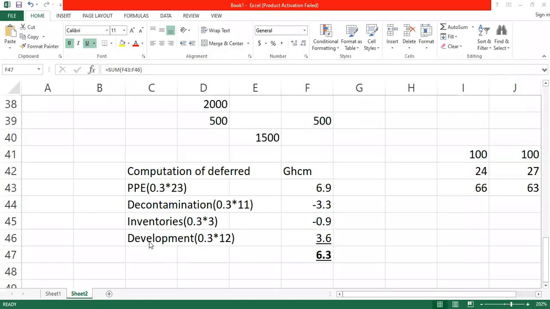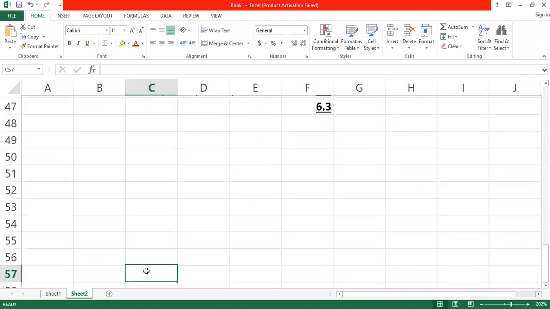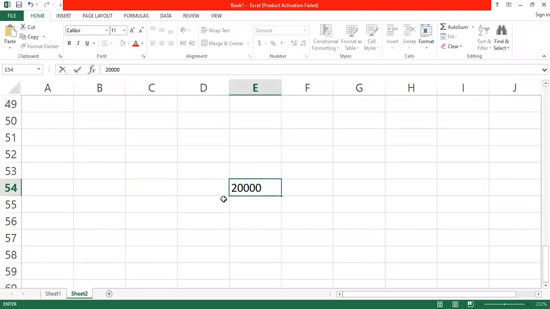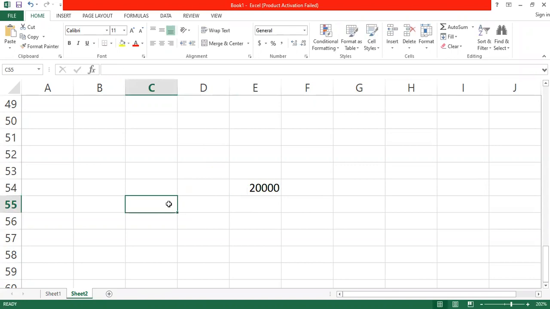Okay. The idea about impairment is where you have a car, and the cost of the car is 20,000. You're now involved in an accident with the car. What will happen? You automatically realize that the value of the car will reduce, isn't it?